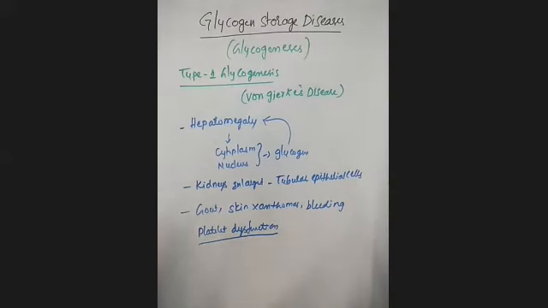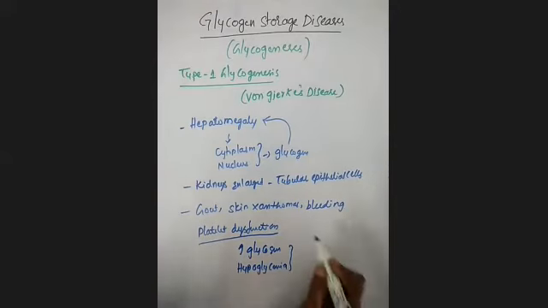Previously we had seen increased glycogen storage, as well as hypoglycemia, because of the lack of the enzyme glucose 6 phosphatase. Whenever there is increased glycogen and hypoglycemia, this leads to decreased platelet adherence.